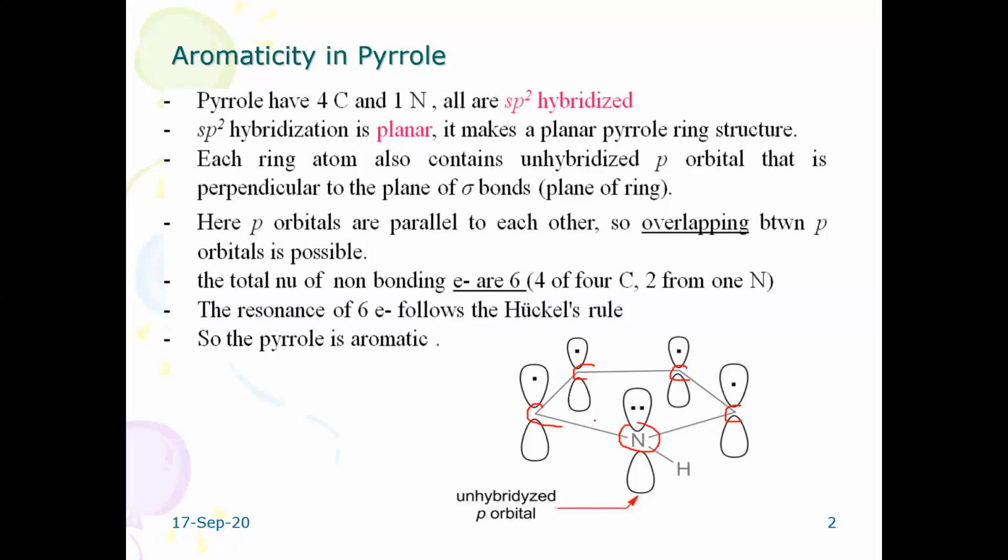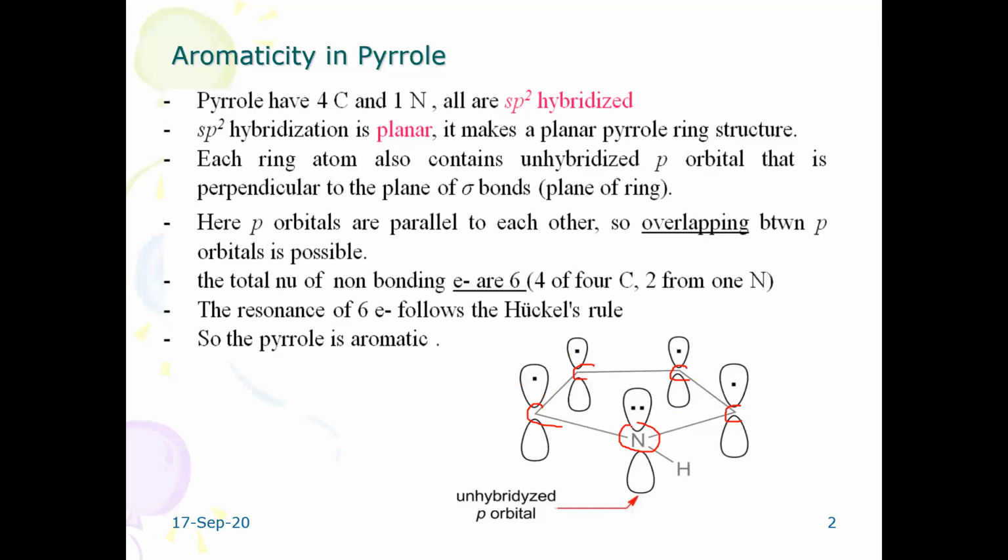All these atoms in the ring are sp2 hybridized and planar in structure. So sp2 hybridization is planar. Every ring atom has an unused p orbital. Each of the 4 carbon atoms has an unused p orbital with a single electron.